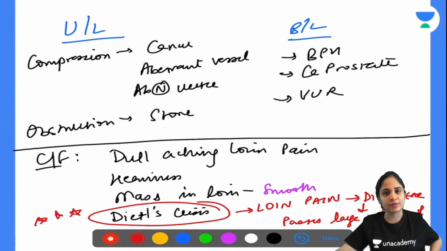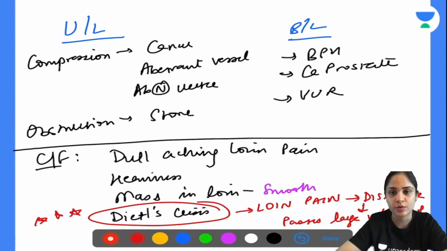First, the patient will present with loin pain. Then suddenly you will see the swelling in the loin has decreased, and after 10 minutes of the swelling in the loin decreasing, the patient will pass a large amount of urine. So that is what we see in case of Dietl's crisis.